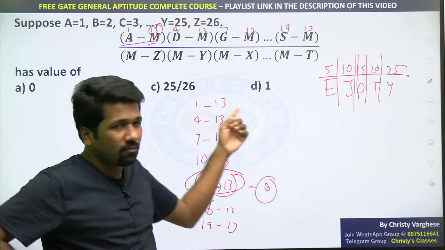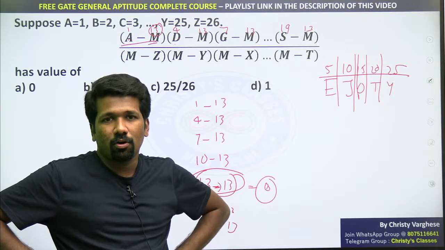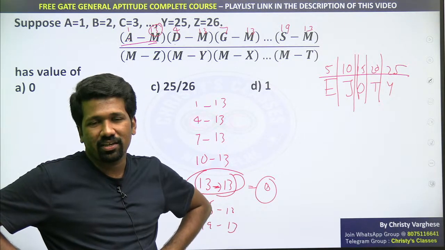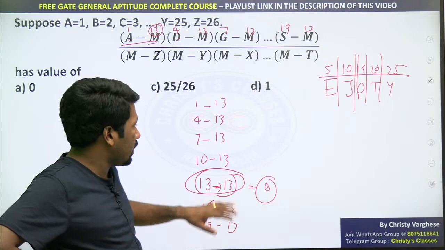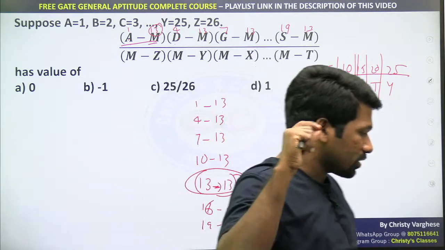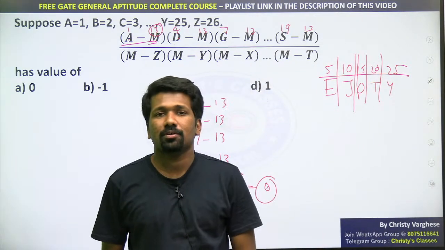Unless there is an option of infinity or not defined, you don't have to worry at all. If infinity or not defined is an option, you have to check whether the denominator can also be 0. But here we clearly see the numerator is 0 because one term of the numerator is 0, so that product will also be 0.